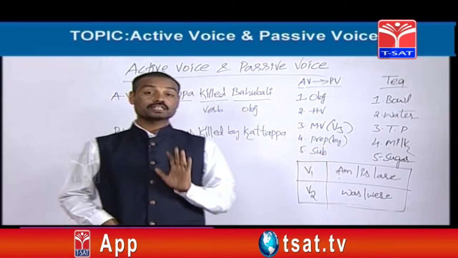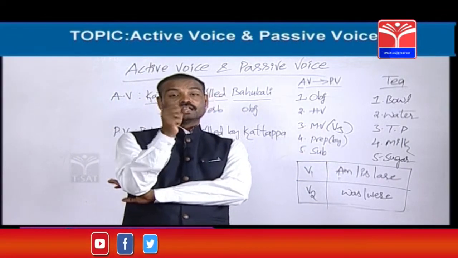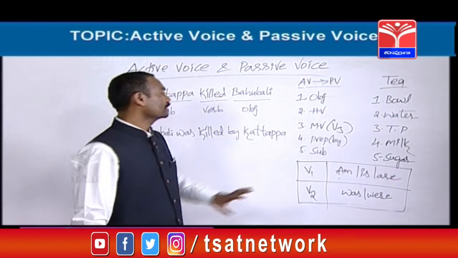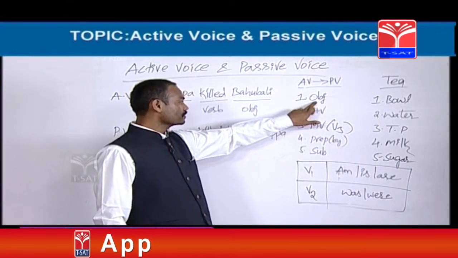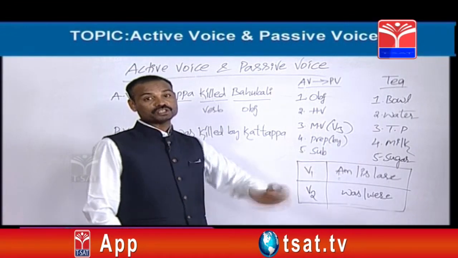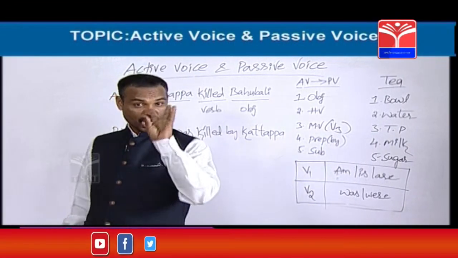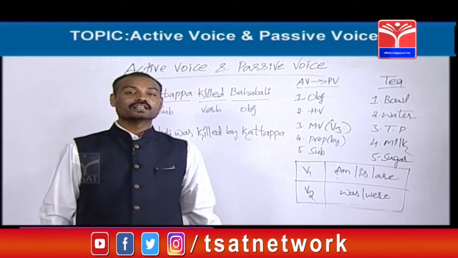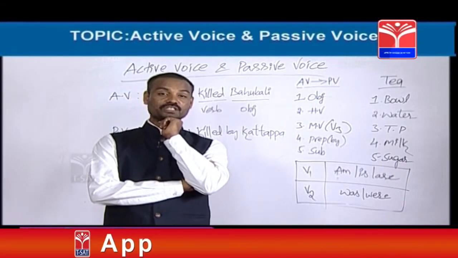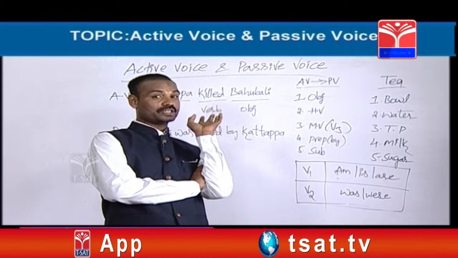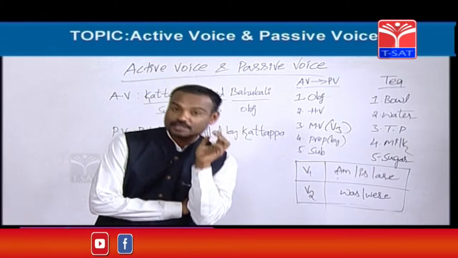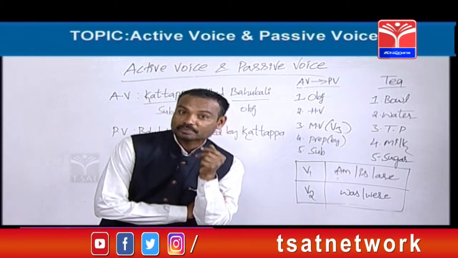Next, subject. Again it is important. Friends, now we should know where the subject is, because we should end this passive voice with the subject. So passive voice should start with the object and it should end with the subject. So we came to know which is called the object. Now we are going to know how to catch the subject. Friends, for knowing the object, where did you go? You went to the verb. Two minutes ago, for knowing the object, you went to the verb. Now, for knowing the subject also, again you should depend upon the verb.